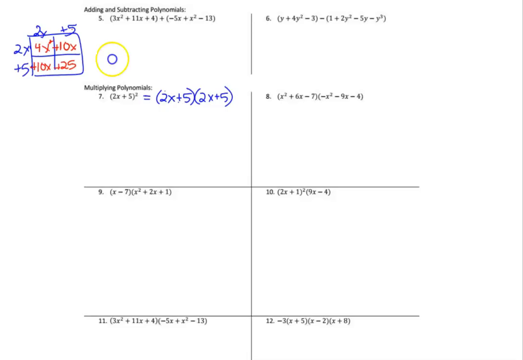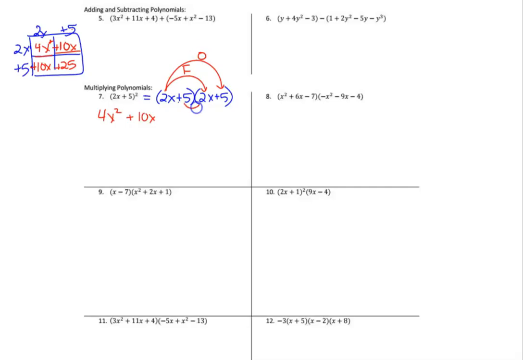FOILing is where you multiply the first two terms together. The first two terms, and you get 2x times 2x is 4x squared. It was the same as this box here. And then we had a 2x times 5. And a 2x times 5 is the same as this box here, which is 10x. That was the outside two terms.